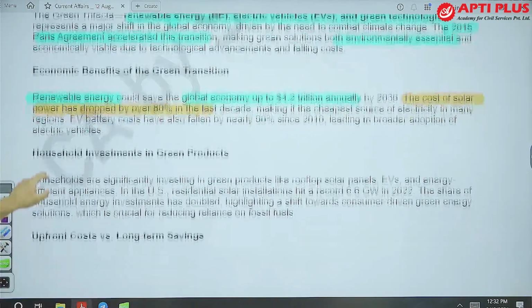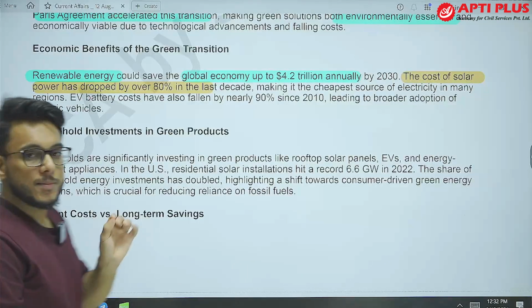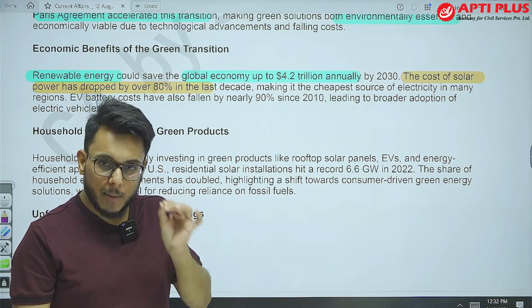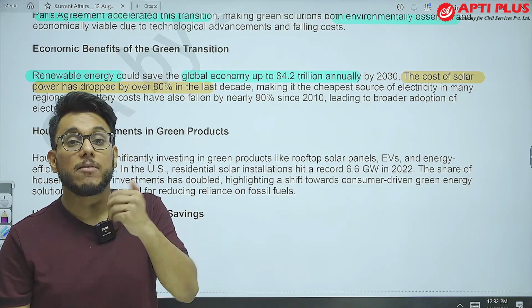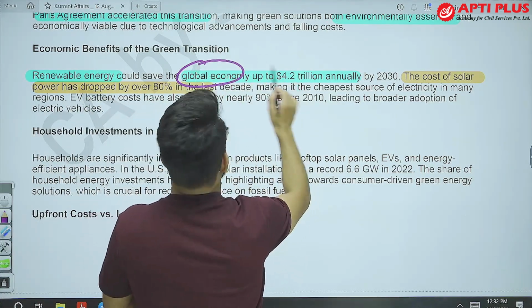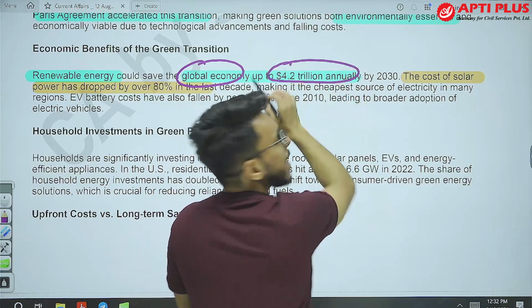Now renewable energy is not only environmentally sustainable, but it can also save economic cost. So the global economy can save $4.2 trillion annually.